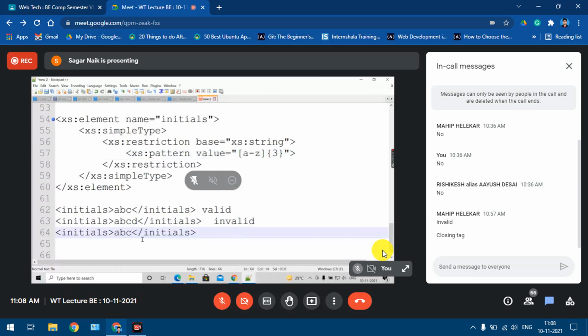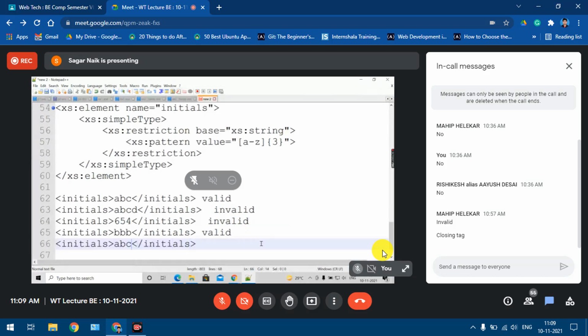Similarly, if I say this, valid or invalid? Again invalid. Understood now? Because that set I have not defined over there. I am saying I need only characters, that too lowercase. If I say B, valid or invalid? Valid it is. Again it is valid. If I take A and B, what about this? Again it is invalid. Why? Because this n is not from this particular set. Uppercase it is, yes or no?